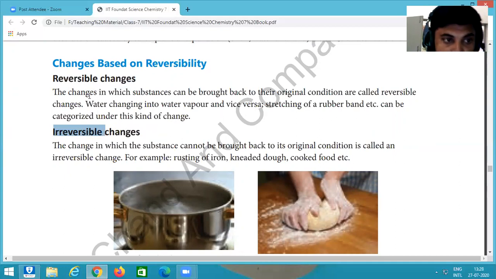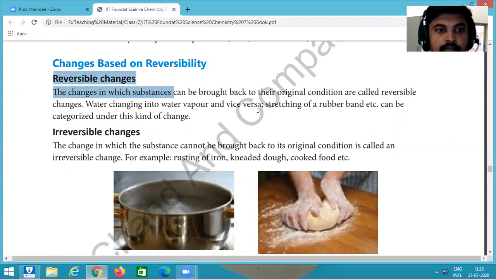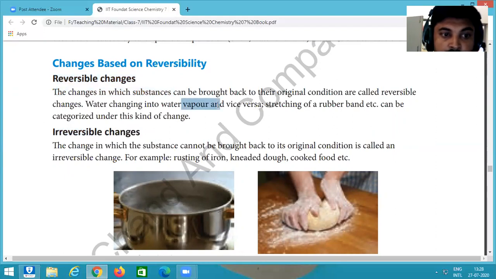First we see reversible changes. When water changes into vapor and vice versa, it means water converts into vapor, and depending on the temperature, when temperature decreases, it converts into water again.